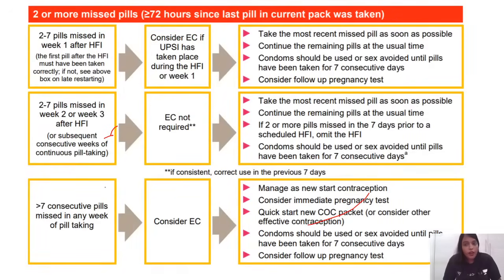So, according to the recent guidelines, when do you stop? It is very obvious for us that when we say 4 pills are missed, you have to stop that and go for alternate contraception. But this is one question I think some of you can go wrong on based on the guidelines. If they miss more than 7 consecutive pills, then you have to start a new contraception or alternate contraception. Okay.